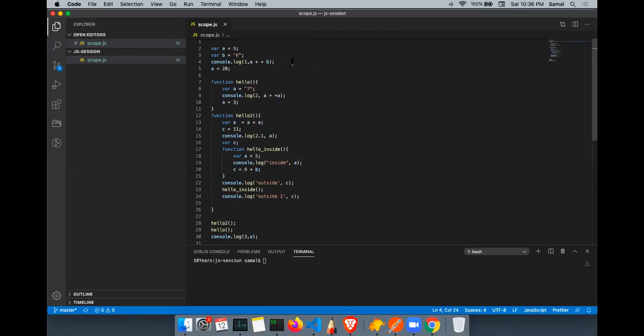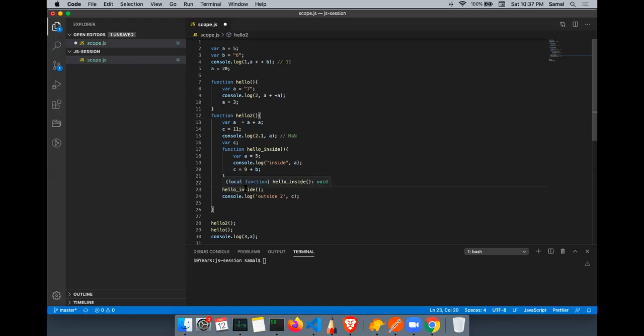Here the output will be 11. All right. Then there is a function definition, so it won't call. The hello two function is called. Here output will be NaN, not a number. Then again the function definition. Here the output will be undefined. 11. All right.